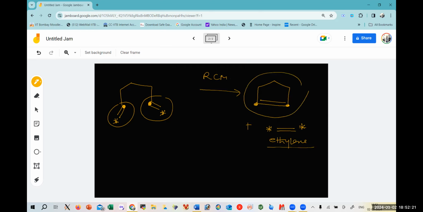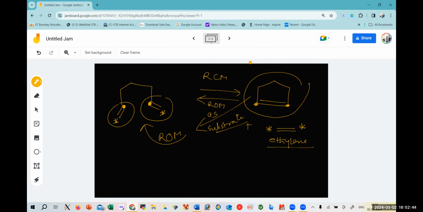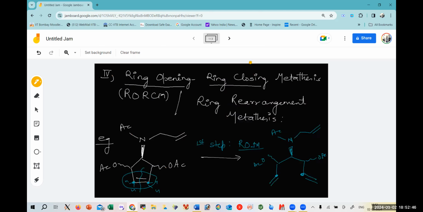But if I have this product as my substrate, then what do you expect it to come from? So if it goes the reverse process, ring opening metathesis, then it would tend to give you this kind of substrate. I hope this is clear. This is the same thing that we have tried over here. Here we were combining the two to give us the product. Now this is our substrate over here. This is a cyclic substrate. And now we are opening it to give you this kind of product. So this is ring opening. If I'll just do the ring closing, it would give me again this one.